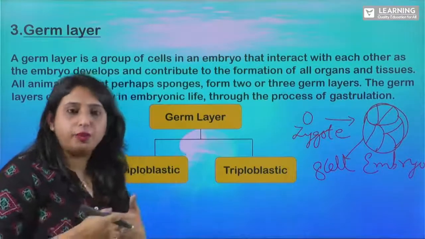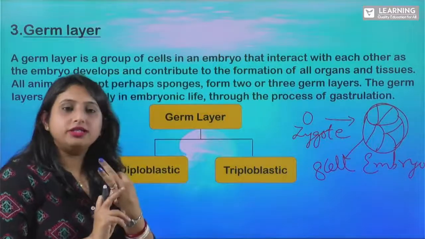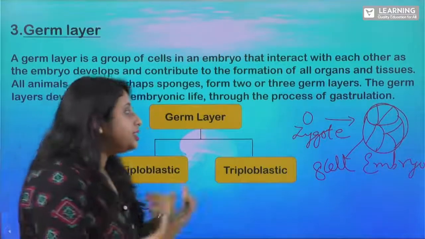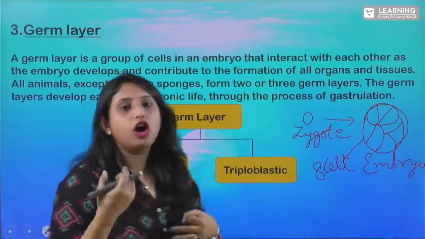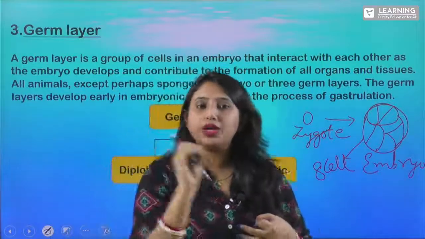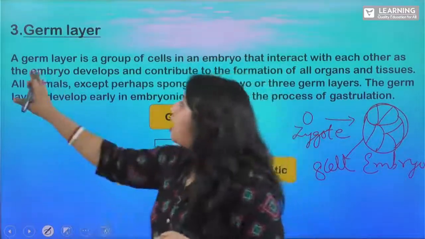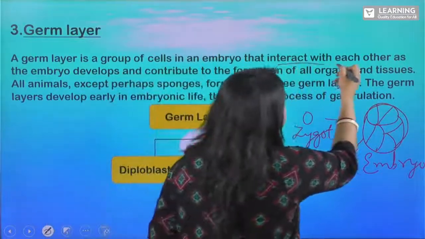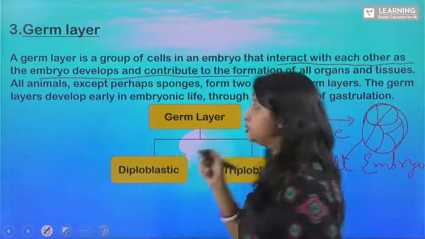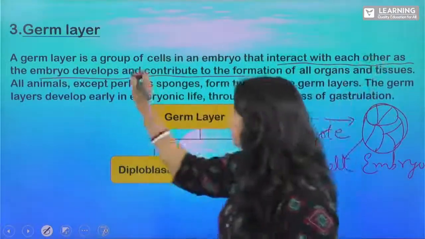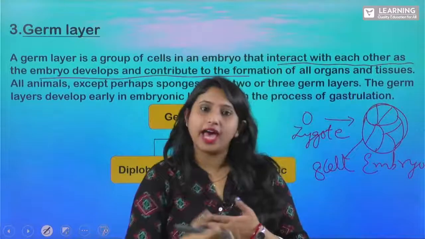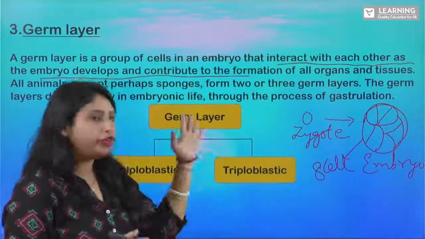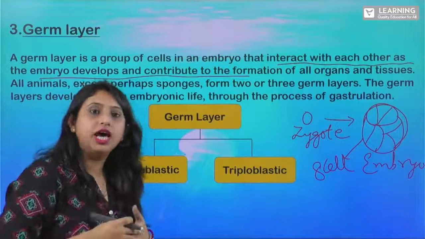So during this process of embryogenesis, there are 3 stages. One is your morula, then blastula, and gastrula. Clear? So this developing embryo has got germ cells. These germ cells are present in the embryo. A germ layer is a group of cells in an embryo that interact with each other for the formation of organs and tissues. Clear? So all the animals except your sponges, that is the porifera, will not have germ layers in them,